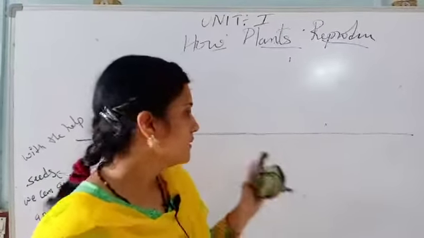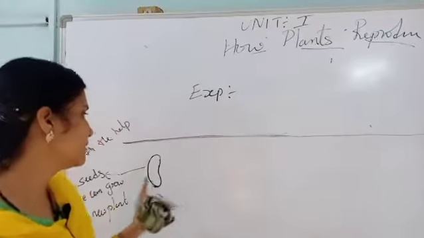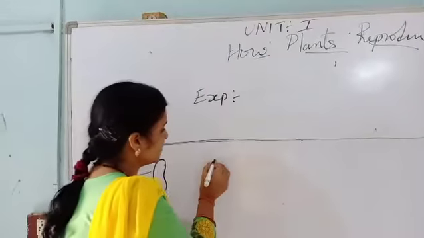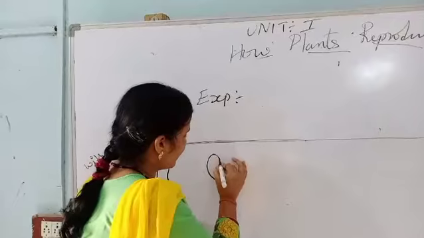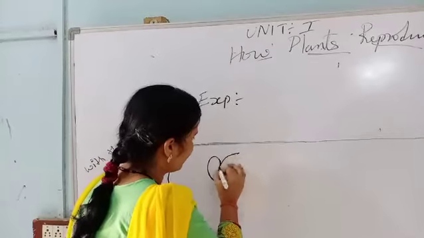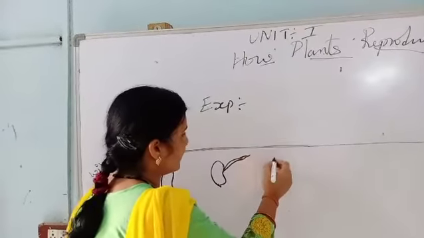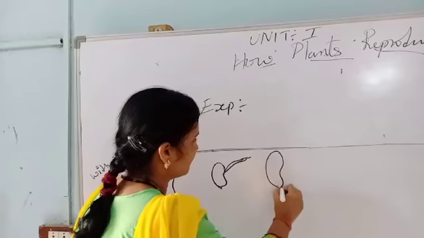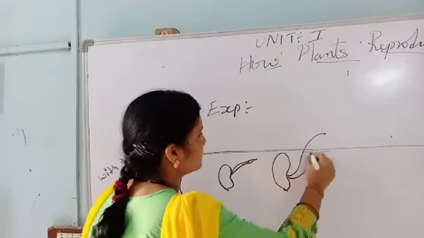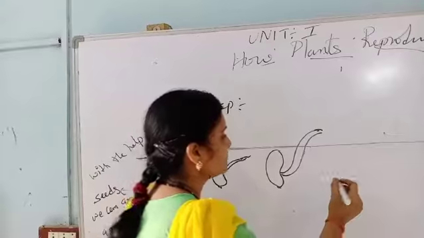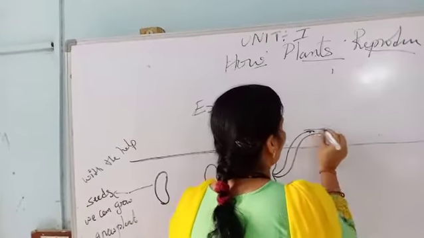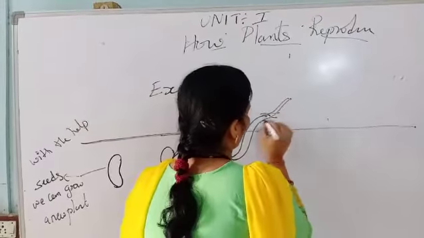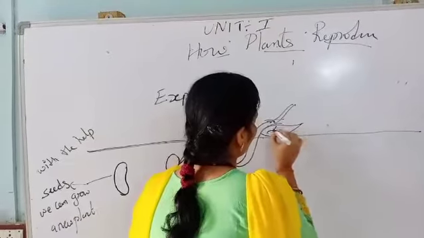So I am taking now a seed. It is growing like new. Now the seed coat has come for this. After a few days, the seed leaves have come. These are the seed leaves.